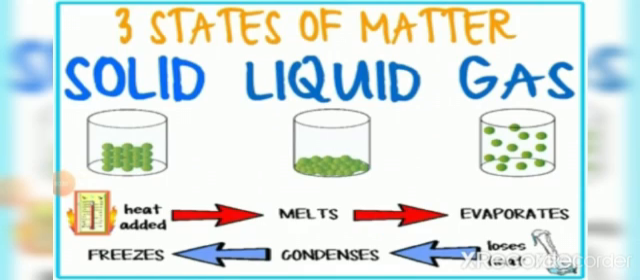So the three states of matter, solid, liquid and gas, when heat is added to them, they melt and then evaporation happens. And when the heat is removed, that is when it is cooled, the condensation and freezing occur.